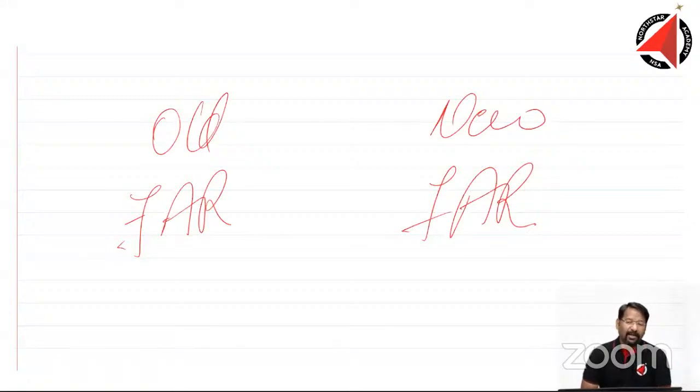Otherwise, the new FAR looks very interesting. It is much lesser in syllabus, and I don't think it should be complex at all. So new FAR looks more exciting.